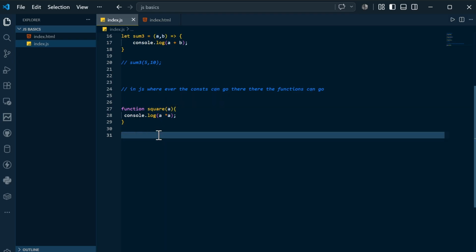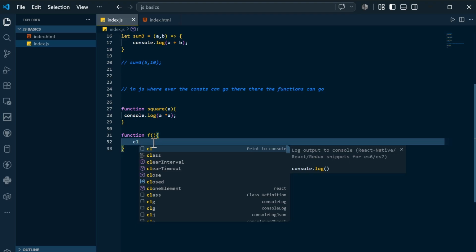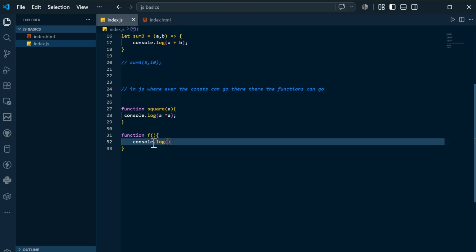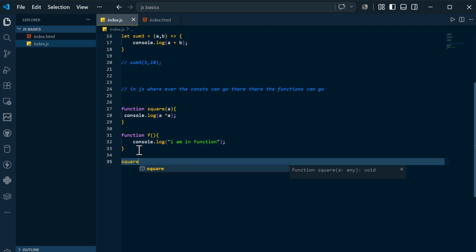Let's say we have another function f. This function will do nothing except print something: I am in function f. After this I will call this square method, and instead of passing the constant, I will pass this function.